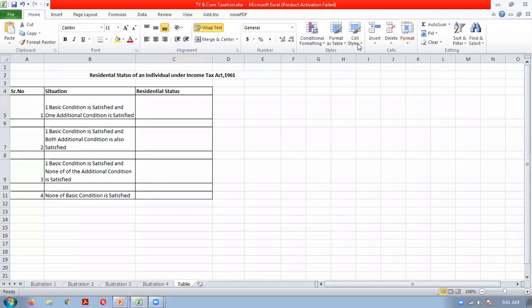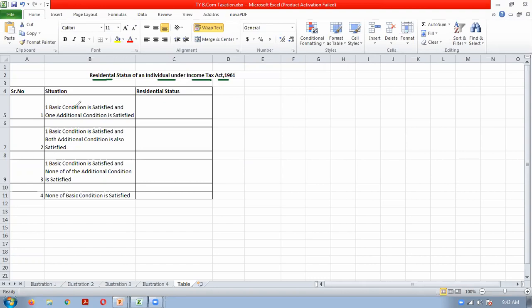So first, we will today discuss residential status of an individual under Income Tax Act 1961. The four situations which can arise in a given situation. Illustration. Suppose a question illustration is given, there can be four situations. Situation one or situation two or situation three or situation four. So based on this situation, our answer will depend upon this situation.